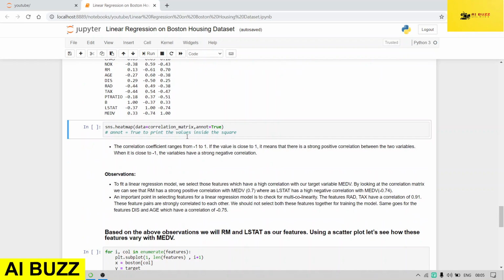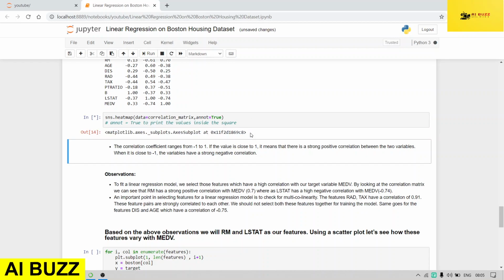For that we use the heat map from the Seaborn library. It shows the correlation coefficient ranging from -1 to 1. If the value is 1, it means there is a strong positive correlation between the two variables. If it is -1, the variables have a strong negative correlation.